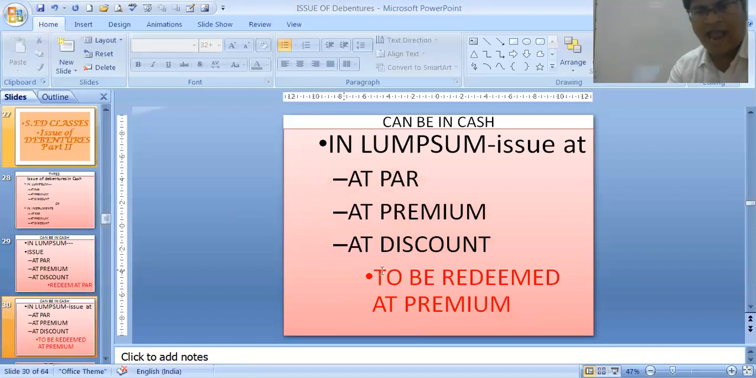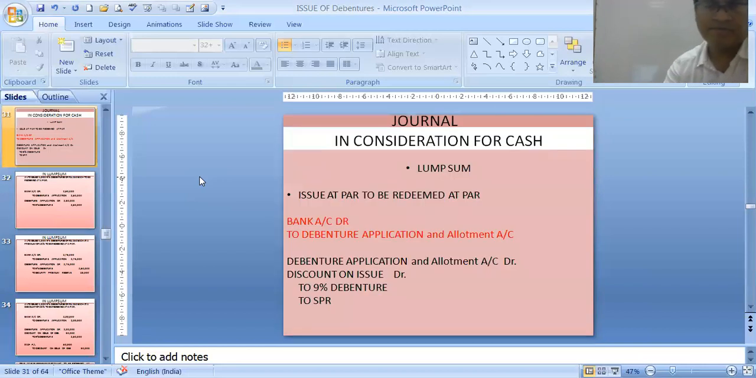But if it is returning at premium, then a little change. One more journal entry will come over here, that we will see while doing the sum. In lump sum, the issue can be done at par, premium, or discount, but redemption at premium. There are two types then. In lump sum also, one is issue at par, premium, or discount, but redeem at par, and the second one, issue at par, premium, discount, and redeem at premium. So six cases we have, six types of sums. Let's see. First of all, issue at par to be redeemed at par.